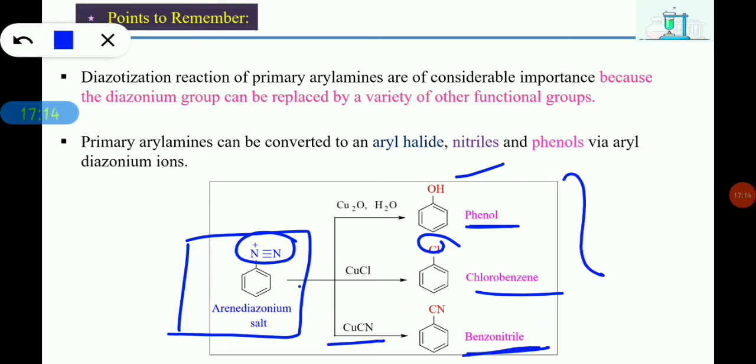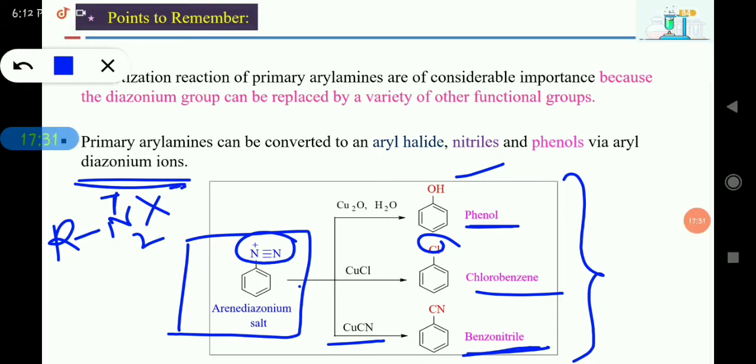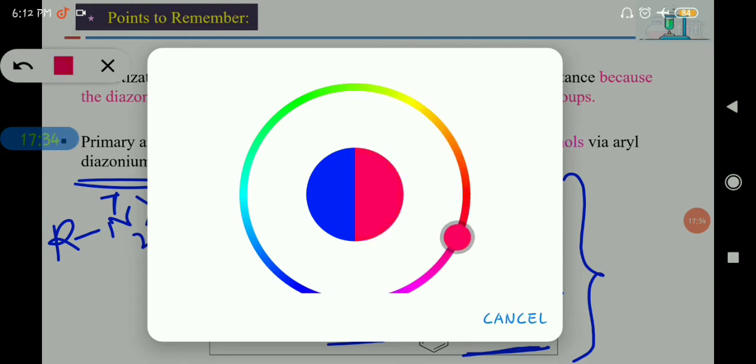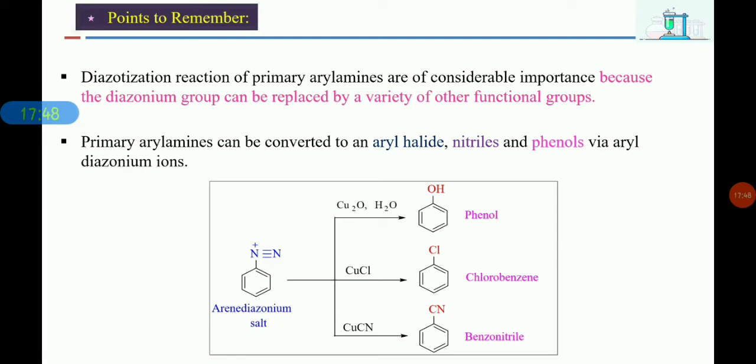This means we can get different kinds of functional groups from the diazonium ion, but it is not possible with the aliphatic diazonium salt. Here we cannot get different kinds of organic groups from these aliphatic diazonium salts, but we can get them from the arene diazonium salts. These are some of the important points.